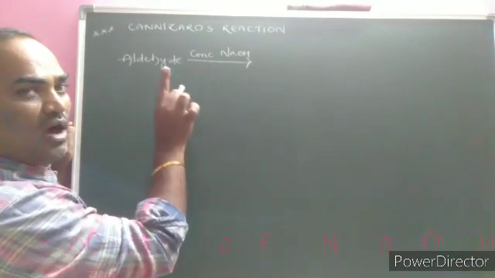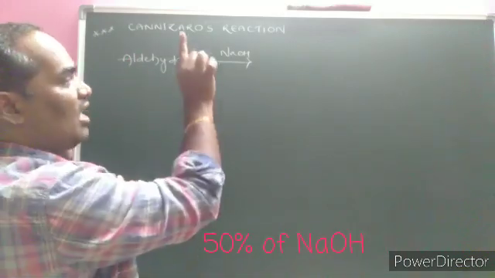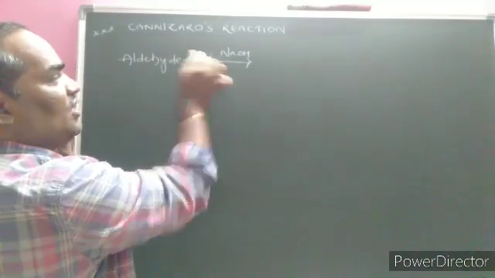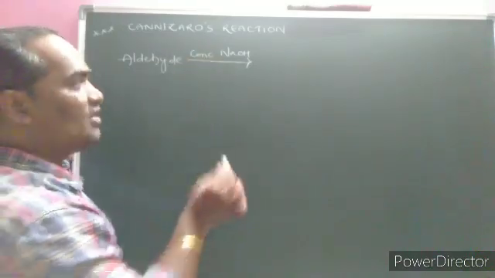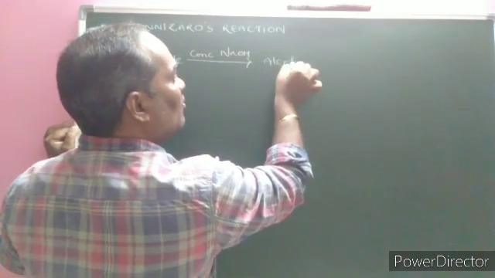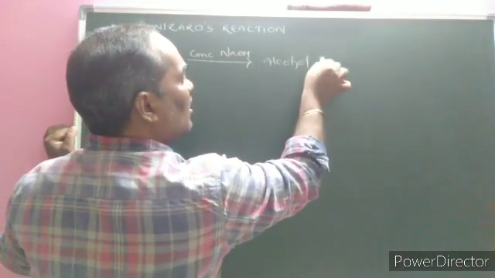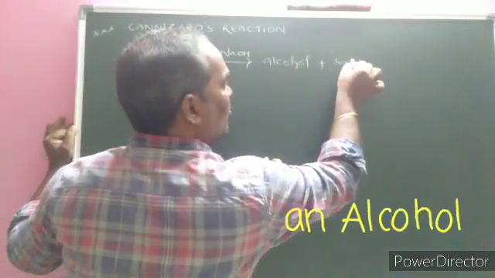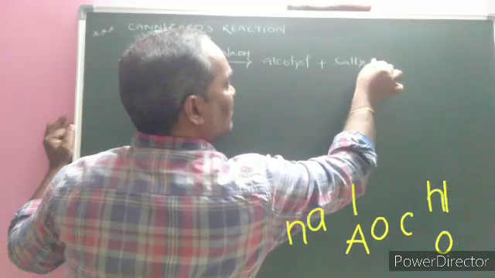Aldehyde without alpha hydrogen atom undergoes self oxidation and self reduction in presence of concentrated base to form alcohol and salts of carboxylic acid.